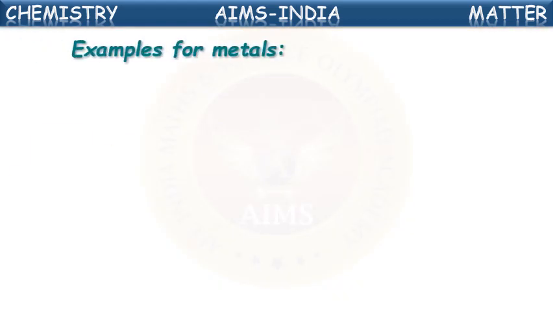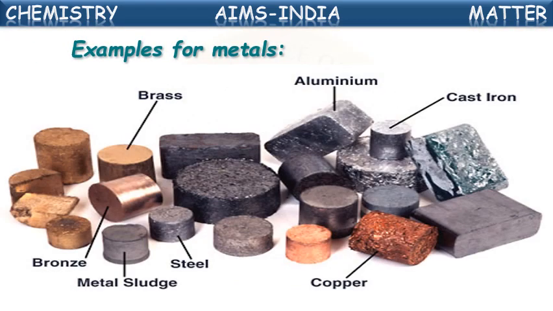See examples for metals. These are the general examples of metals. This is the example for brass, and bronze, which are blended ones. Then steel, copper, cast iron, meaning iron, and aluminum. All these are metals. How are they looking? They are very hard. We cannot cut into the sheet.